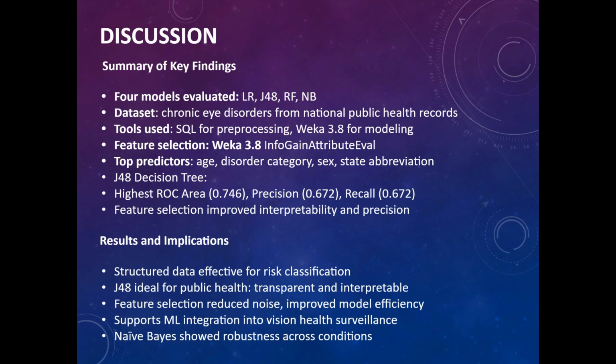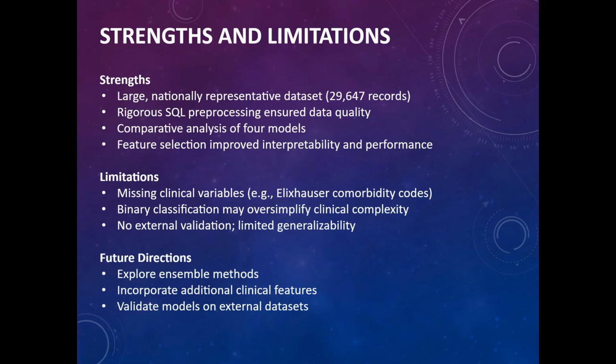Naive Bayes also showed consistent performance across conditions, demonstrating robustness with categorical data and potential for scalable public health tools. Overall, our results support integrating machine learning into vision health surveillance to identify high risk populations earlier and enable targeted interventions. Our study had several strengths.